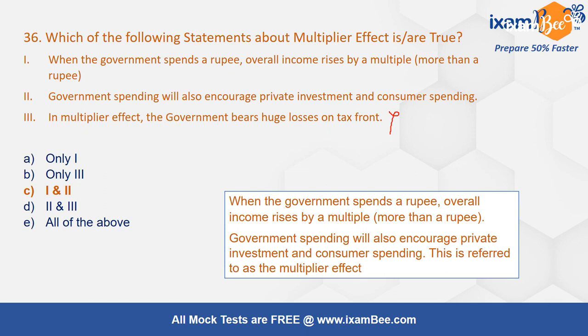So when they spend, that becomes somebody's income. So that person, say a shopkeeper, they buy things from shops. So the shopkeeper earns, and then the shopkeeper also will do some amount of saving, and then the rest he will spend. So that is how the multiplier effect works. Government spending also increases private investment, because as I said, when people earn more, there will be more consumer spending, there will be more private investment. When the private sector sees the opportunity of income rising, of the economy doing good, there is more private investment also coming in. There is no implication of the tax, so don't get confused here.